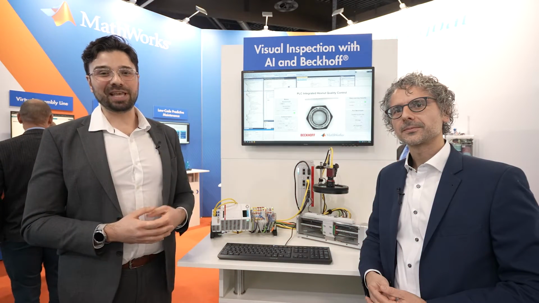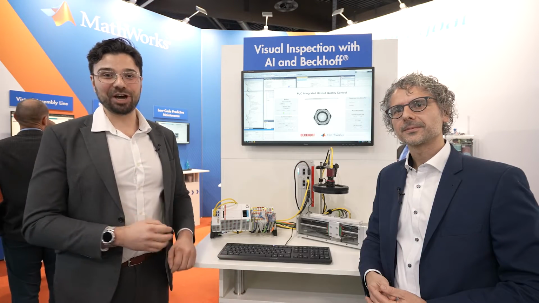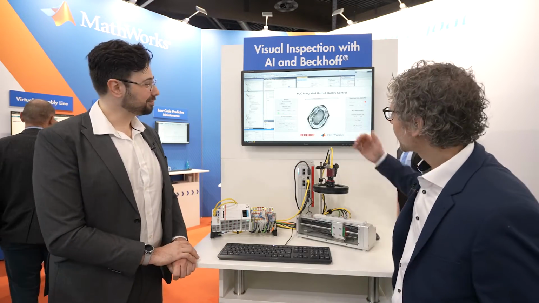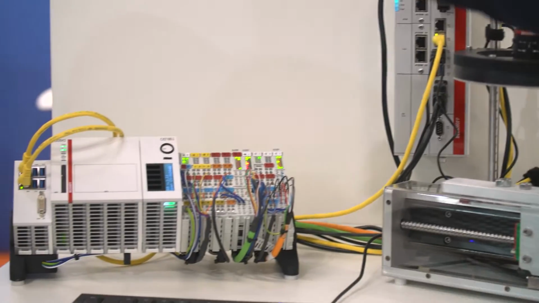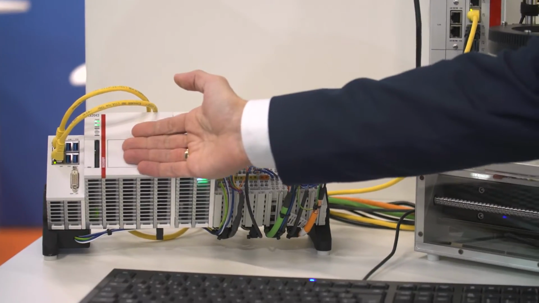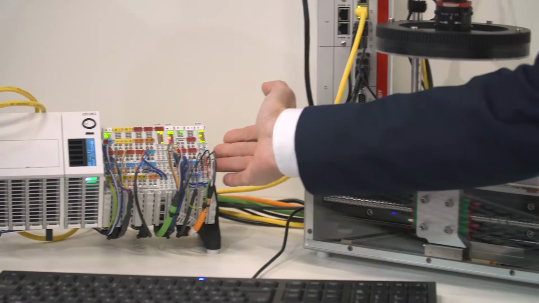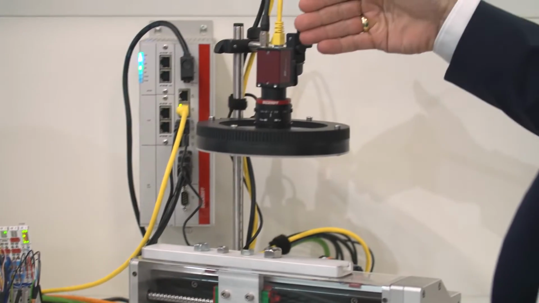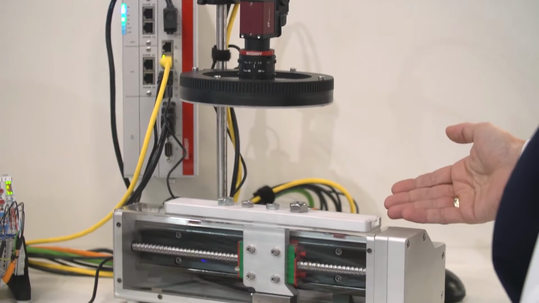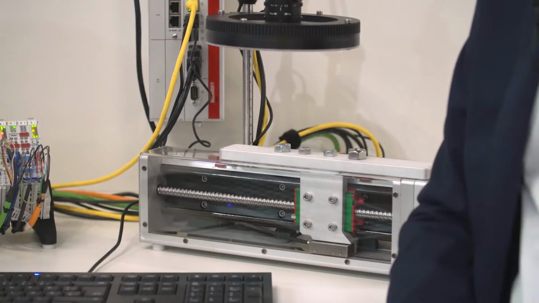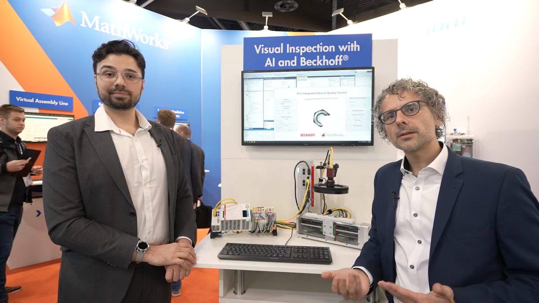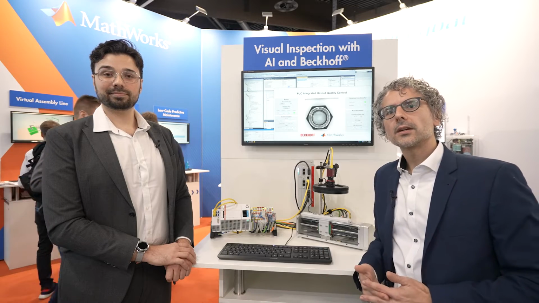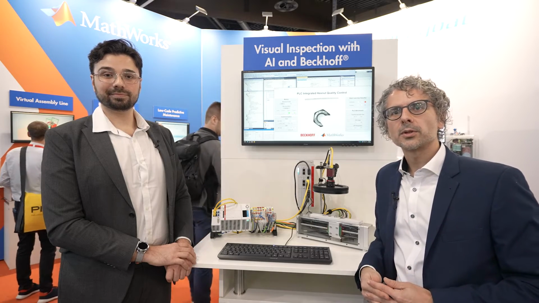We'd like to show you something that both Beckhoff and MathWorks have been working on. Well, here we have an engineering system that also shows our visualization of the demo. We have an embedded device that also runs TwinCAT. We have some EtherCAT terminals connected to it. We have a GigE Vision camera, and we have a motor that moves parts directly under the camera. And during this video, we want to show you how easy it can be to engineer something in MATLAB and Simulink and then integrate it into TwinCAT and run it on industrial proven hardware.